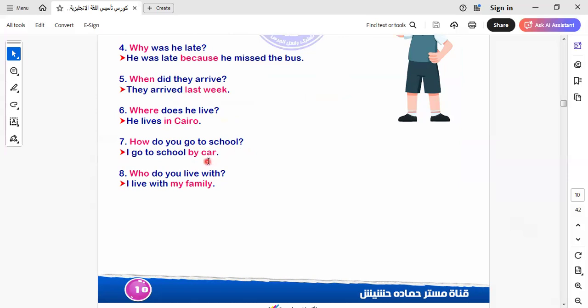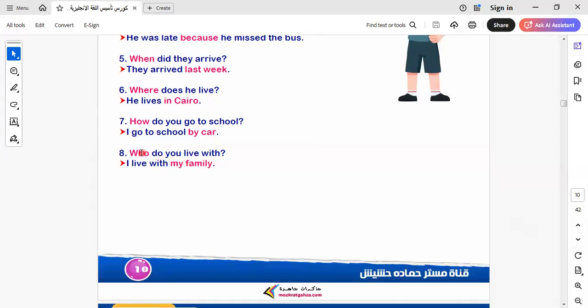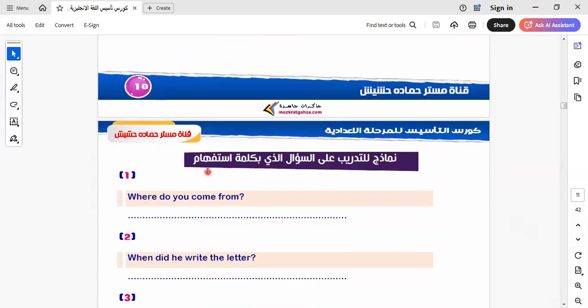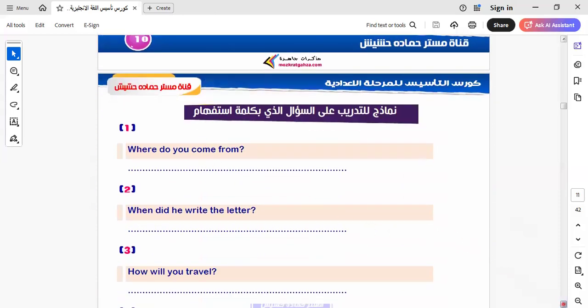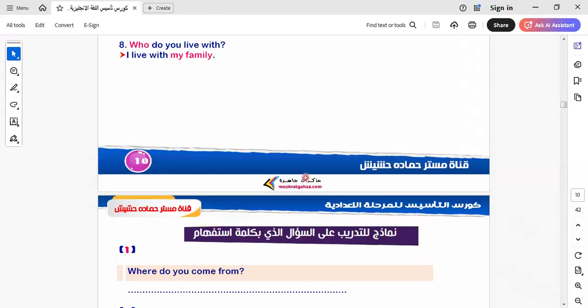Some of you say on foot, some of you say by car, some by bus, some by bike, and so on. Here we have who, not why. Who here asks about what? About the subject person. We say, who do you live with? So I asked about the person who lives with you. The person here lives with me. I live with my family. Here is a question, and we answer as it is.